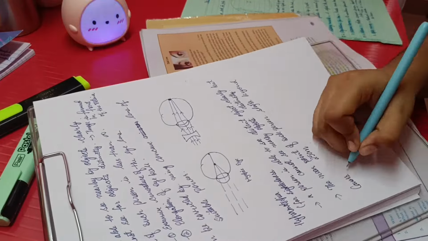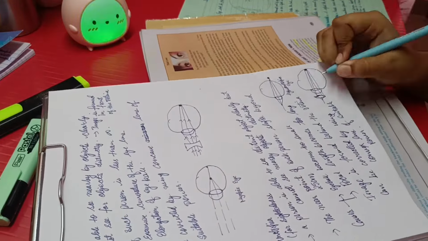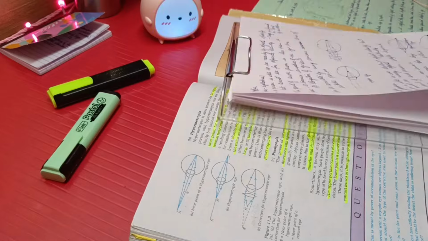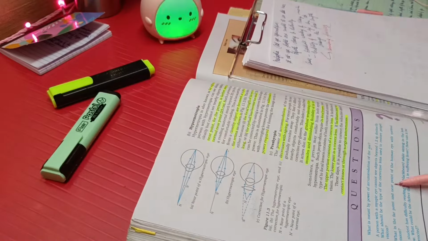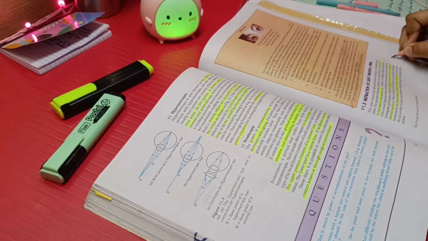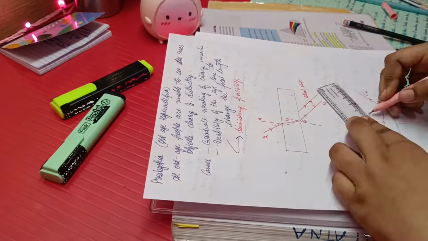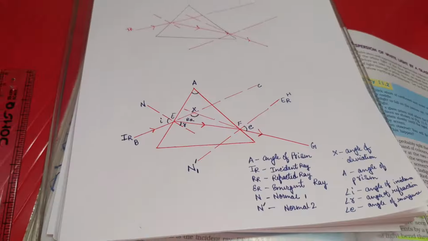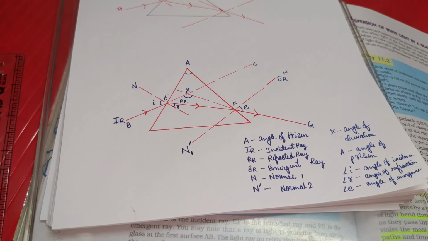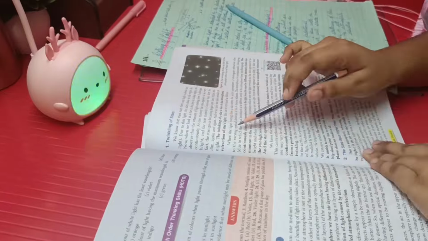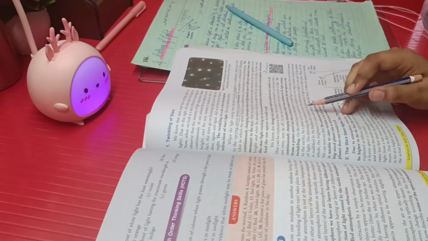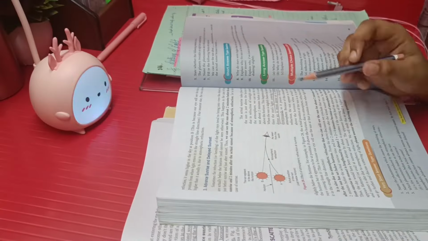I would like to tell you all the same thing, that you must start doing the answer writing practice, as nobody is going to write for you in the board examination. Even if you understand the concepts and know the theory, you must be able to form your own answers. Here I was practicing some ray diagrams of refraction through a prism, and after that I was doing the last topic of this chapter, that is scattering of light.